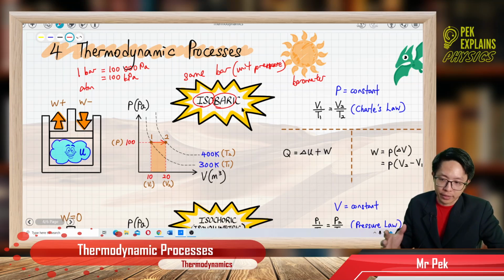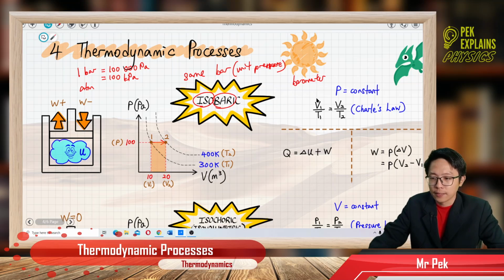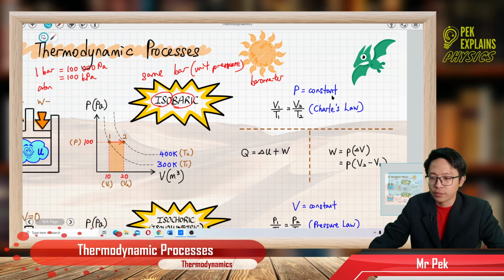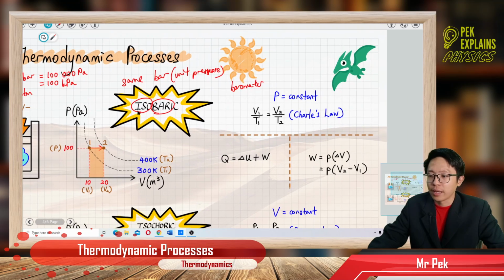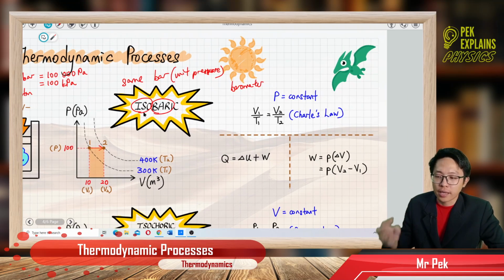So isobaric means same pressure or constant pressure. Constant pressure is actually Charles' law, because when pressure is constant, the only things changing are the volume and temperature.